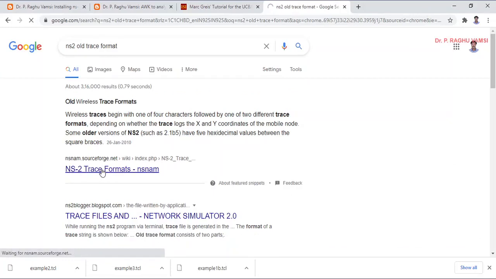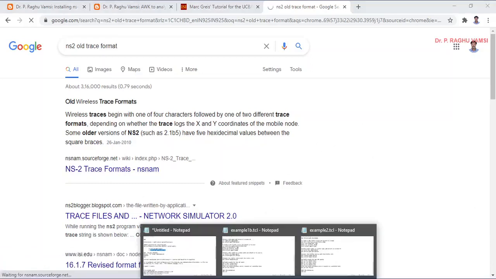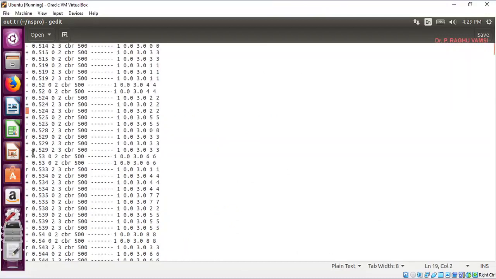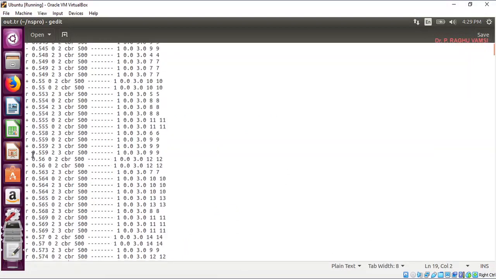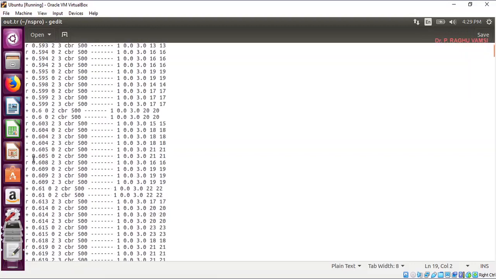Plus means NQ, minus means DQ. That means the packet has been entered into the queue and removed from the queue. Then R means received, plus means NQ, minus means DQ, D means dropped. Like that, we'll be having the notation.